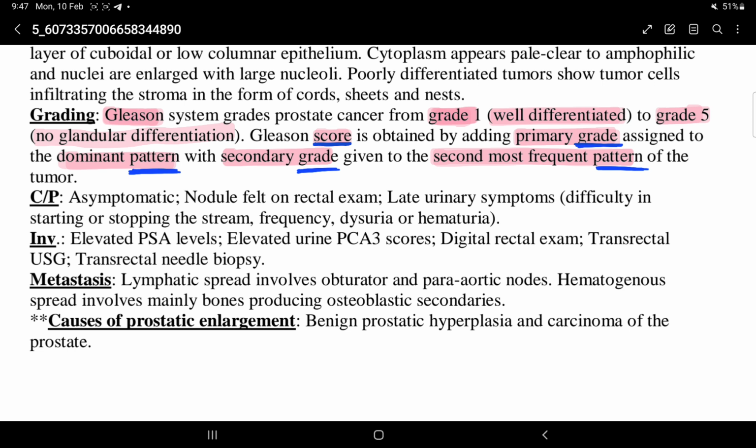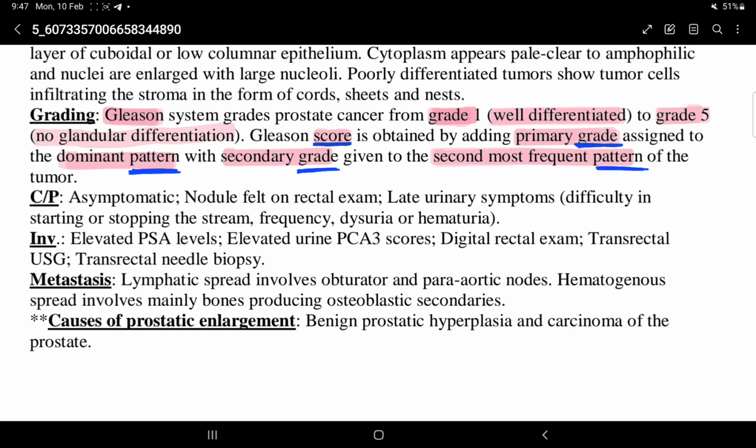Hematogenous spread involves mainly bones, producing osteoblastic secondaries.